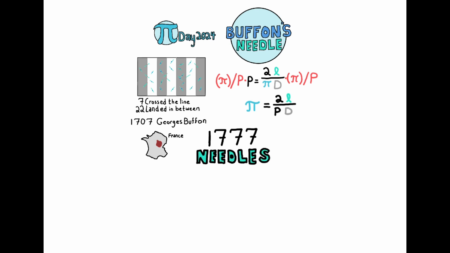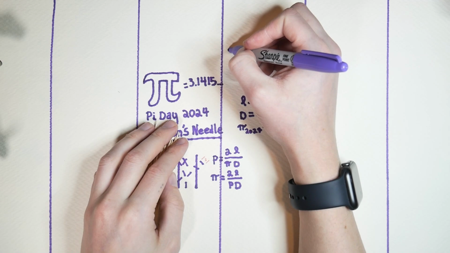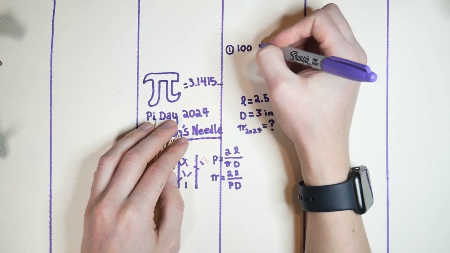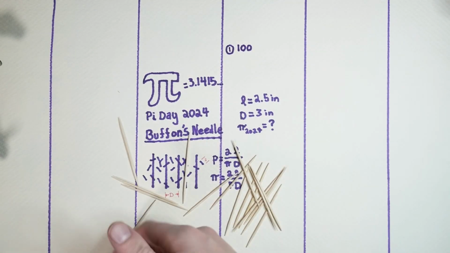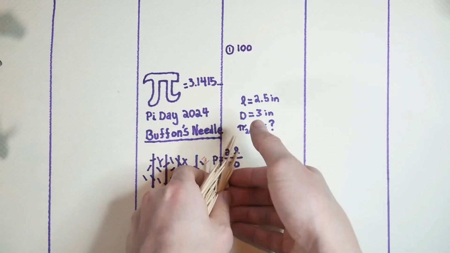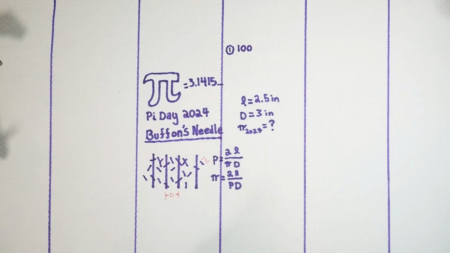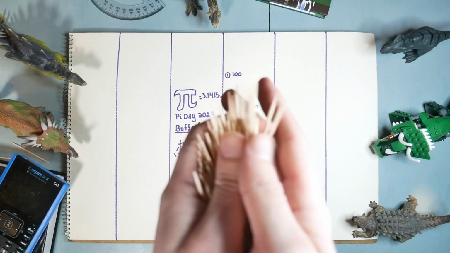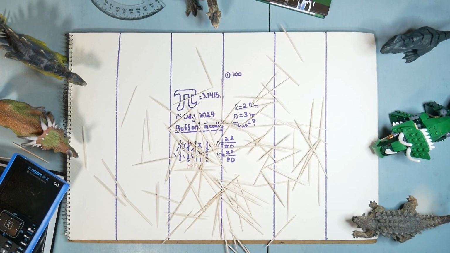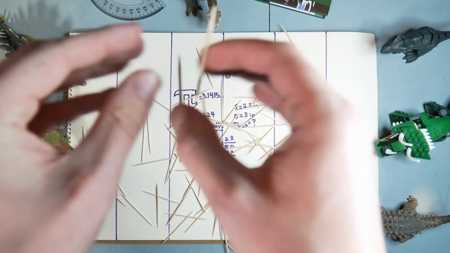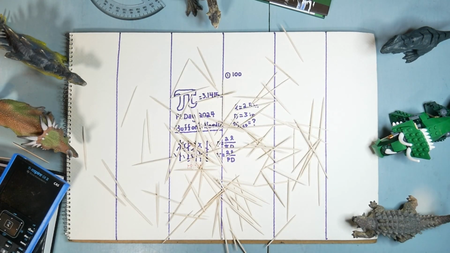I think past me is done counting now. Let's go drop some needles. Alright, 100 toothpicks have been counted, and now it's time to drop. Let's pick some of these up, make sure I'm centered, and drop. Looks like we had a few stragglers that fell outside the page, so let's give them a redrop.